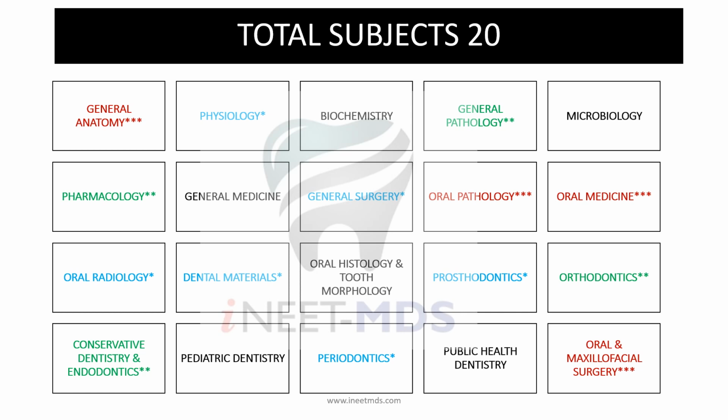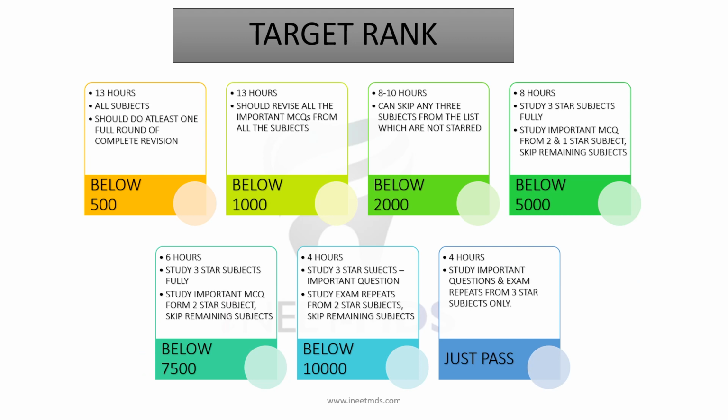After that comes the green star subjects. For the exam, if you are doing last minute preparation, or if you haven't completed your preparation, at least you have to cover the 3 star and the 2 star subjects. That is, the red colored ones and the green colored ones are the must-cover subjects. After that, if you have time, you can go to the blue ones, and lastly the black colored ones. This is just for your self assessment: how much time you should spend during last minute preparation for your target rank. You can have a small overview, pause the video and see where you stand.